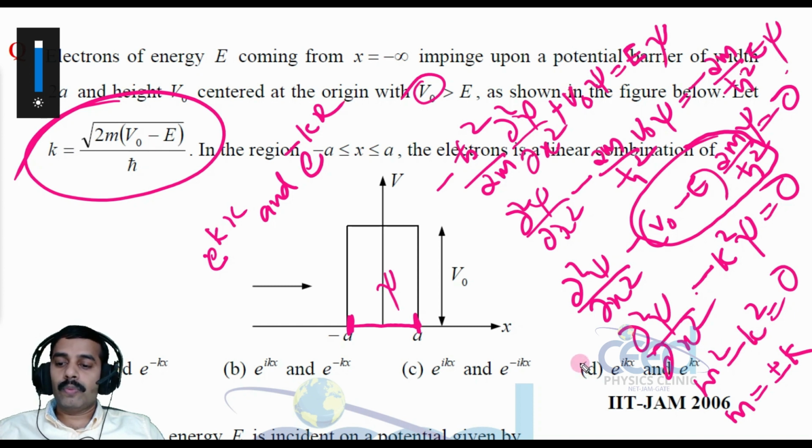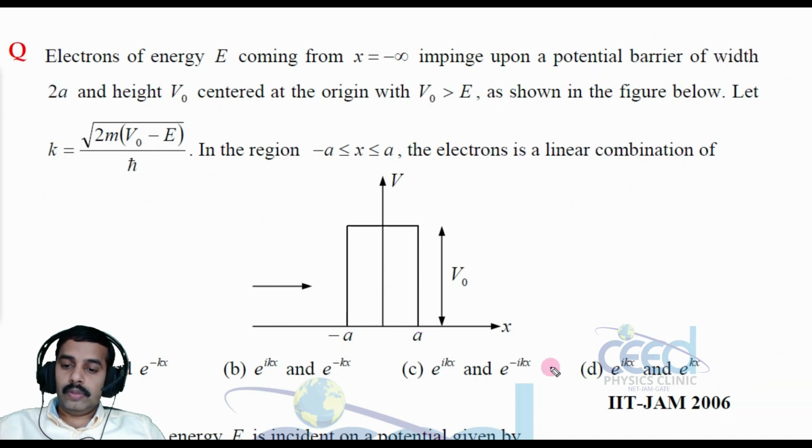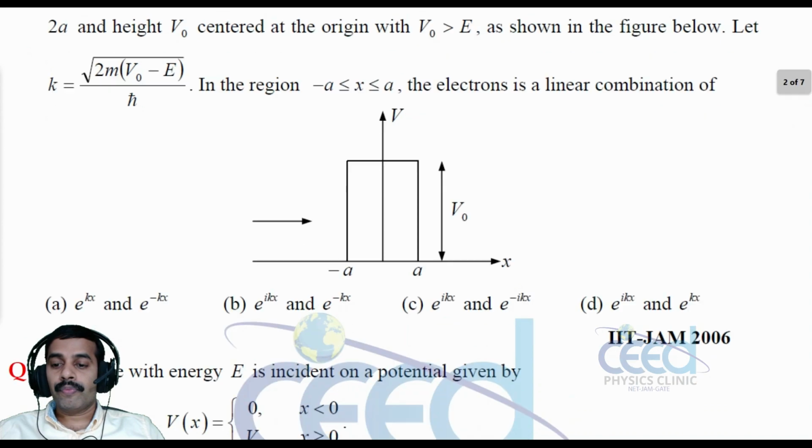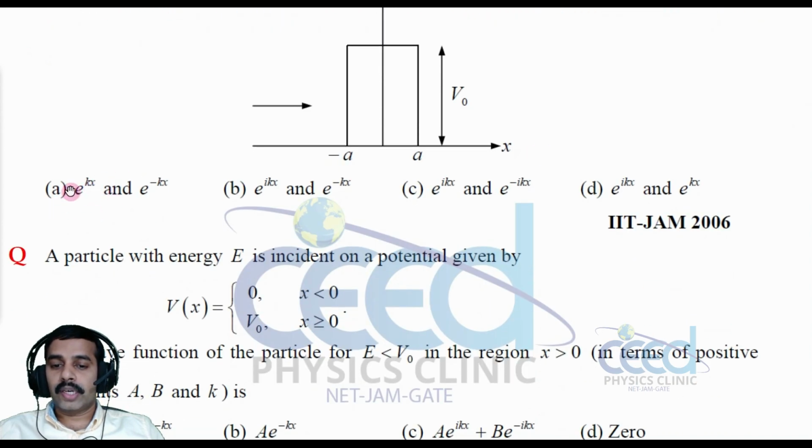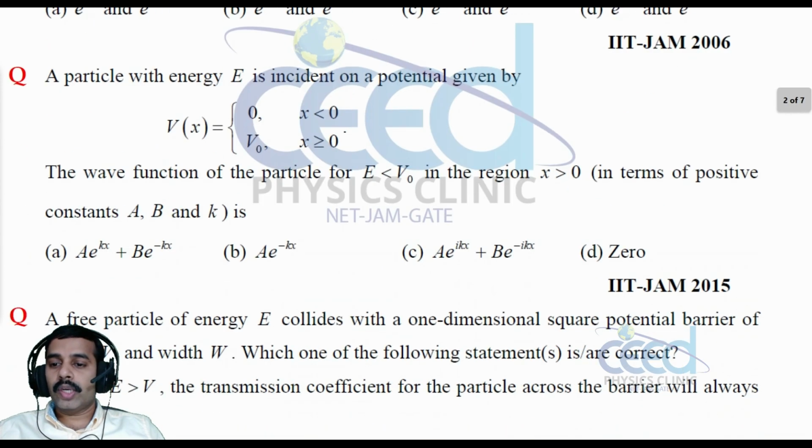So the option is e raised to kx and e raised to minus kx. Which one is the option? Option A is correct, right? All right. Now let us come to another question.